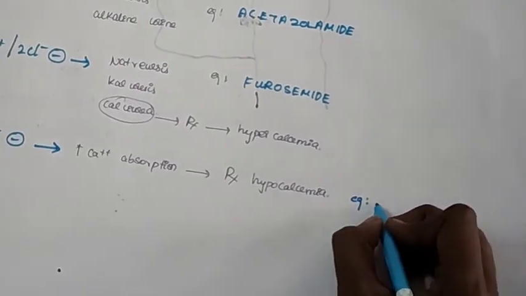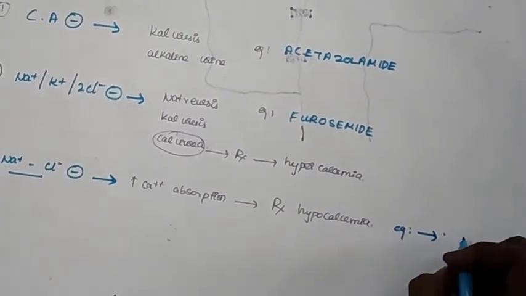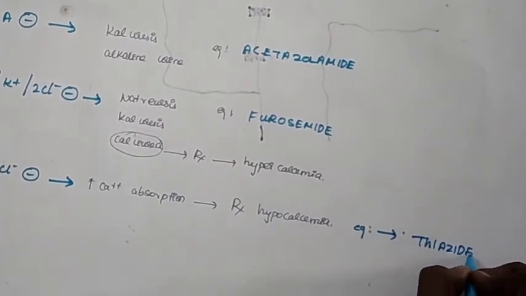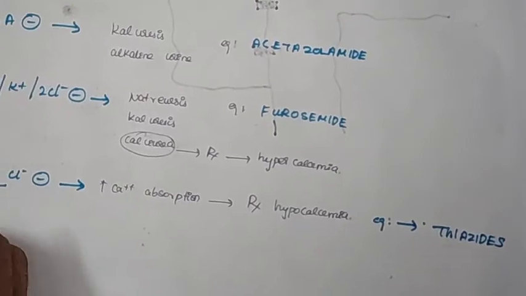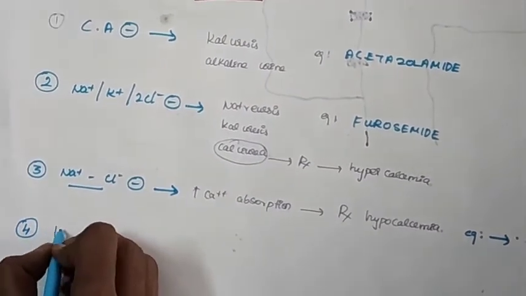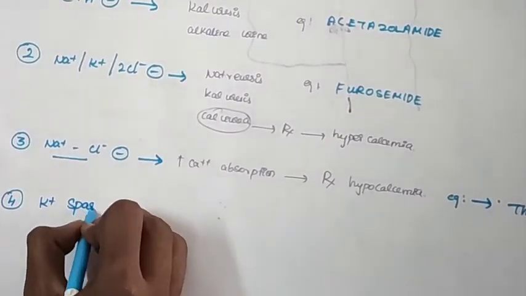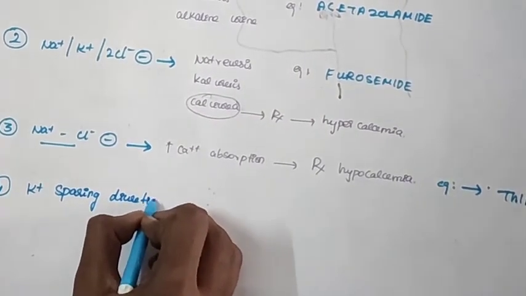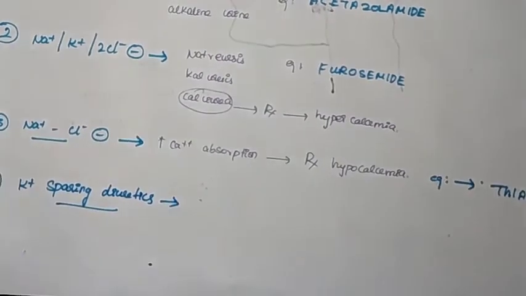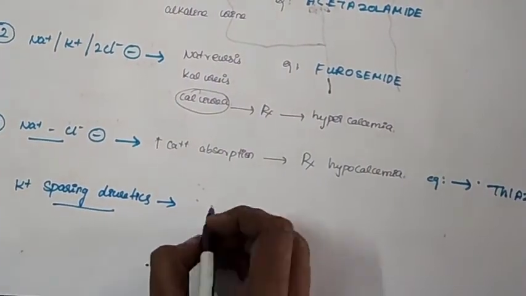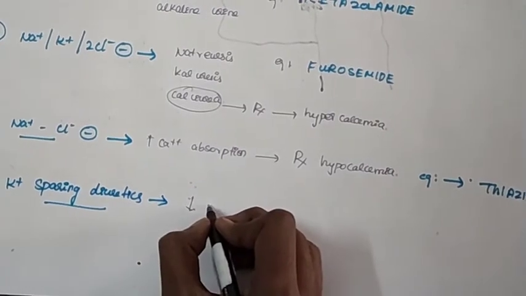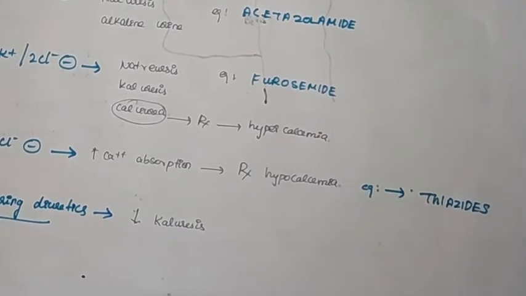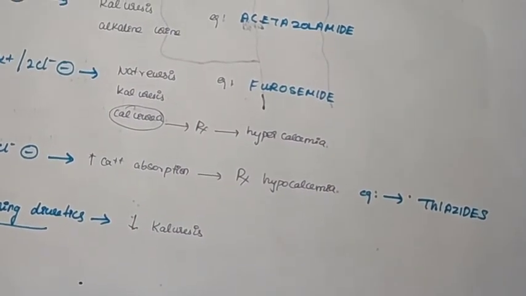Example of sodium chloride symport inhibitor: thiazides. And the last class, potassium sparing diuretics. They cause decreased caluresis. Thank you.